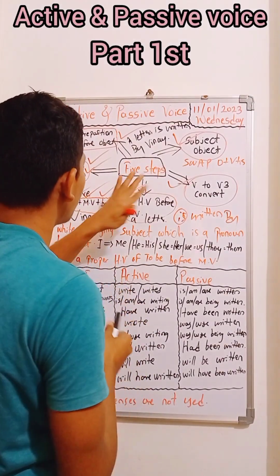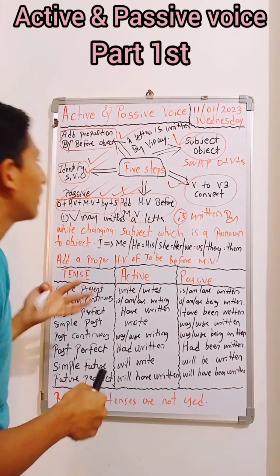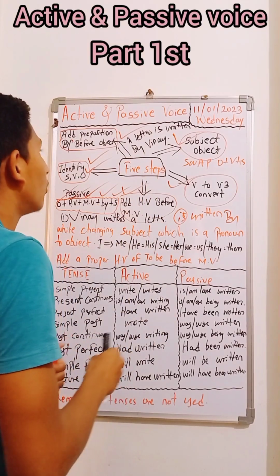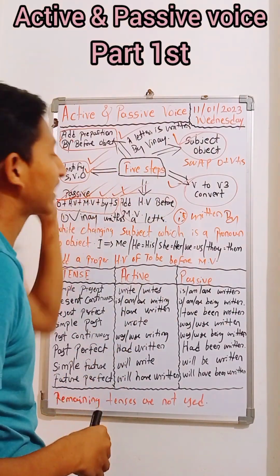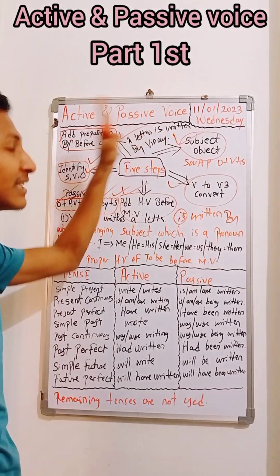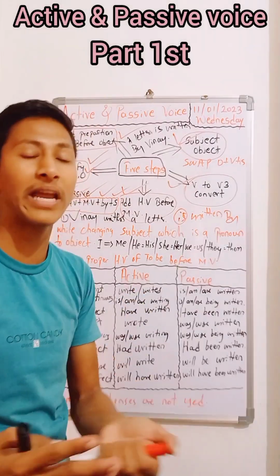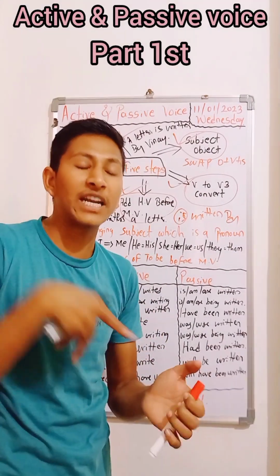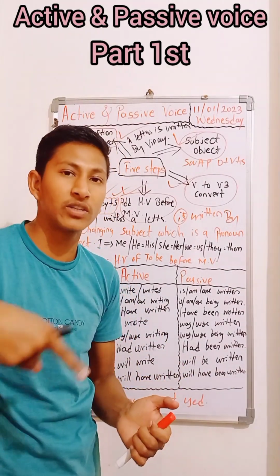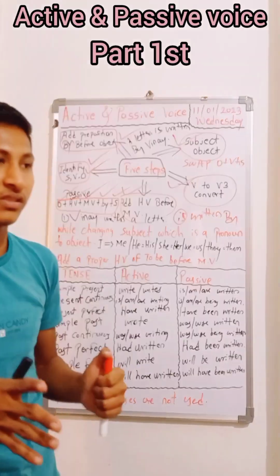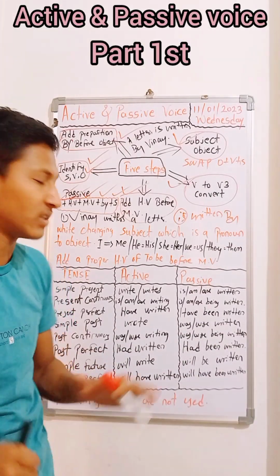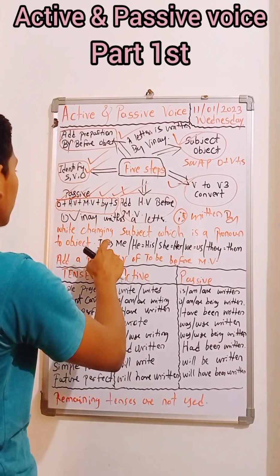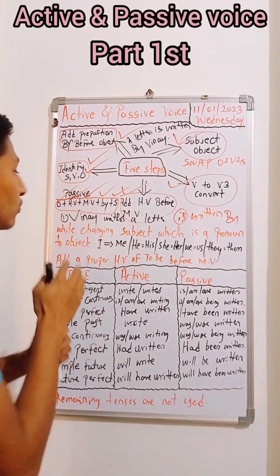And here I have given one simple example as well, showing how to utilize all these 5 steps and how to transform from active to passive. That is regarding assertive. In our next video we will discuss when the active voice is interrogative and when it is imperative, and what rules are required to change from active to passive voice. But here, further changes we have to make while transforming active to passive.